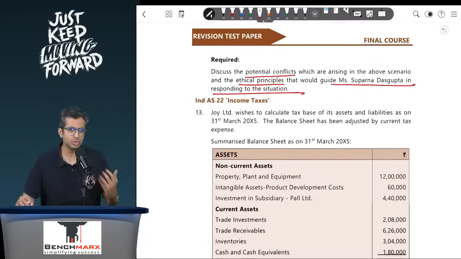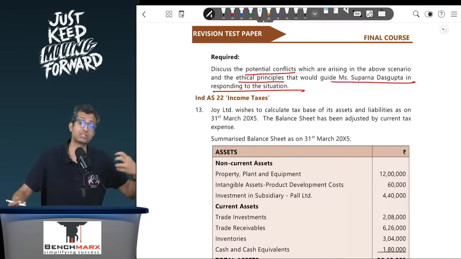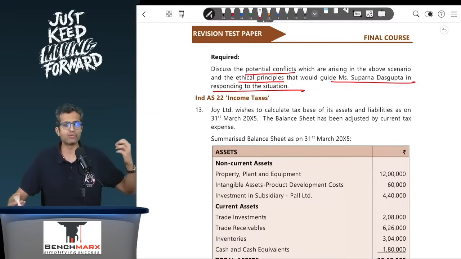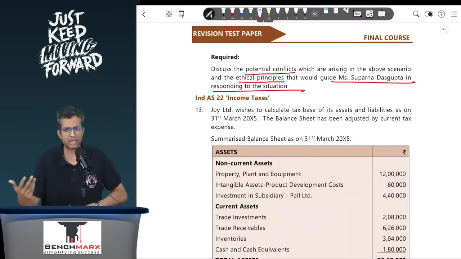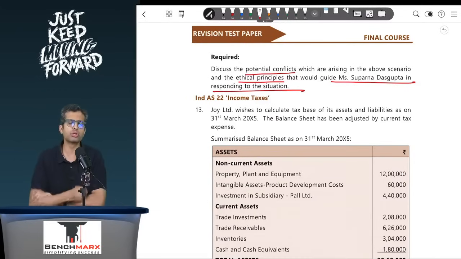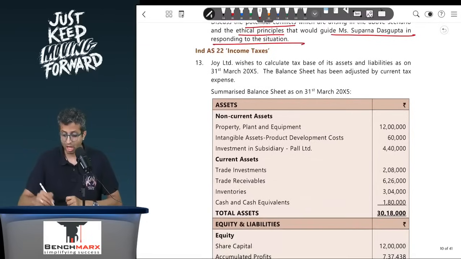It's a relatively new topic and hence it will possibly come in the exam. Between technology and ethics, we do expect more possibility of an ethics-driven question because there's an accounting element involved. At the same time, there is some auditing where we study ethics, etc. So there are a lot of angles involved. So ethics would most likely come in your exam. So that is important. Okay, next question 13.